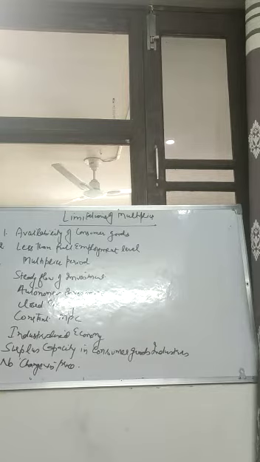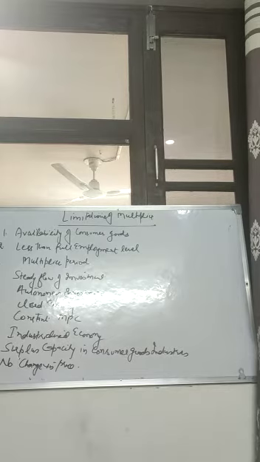Second is less than full employment. So Keynes has suggested that less than full employment is the normal feature of the economy. So multiplier will work only if there is less than full employment, because only in that situation there is a need of investment in the economy. If already there is full employment, then there is no need to make the investment to raise the level of employment. So this is the limitation of multiplier, that it will work only if the people are not having the jobs in their hand, right?